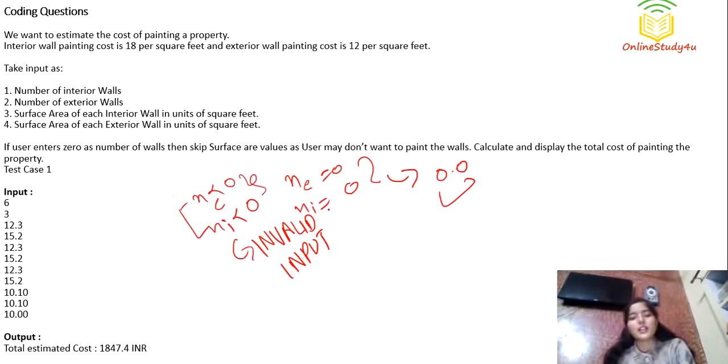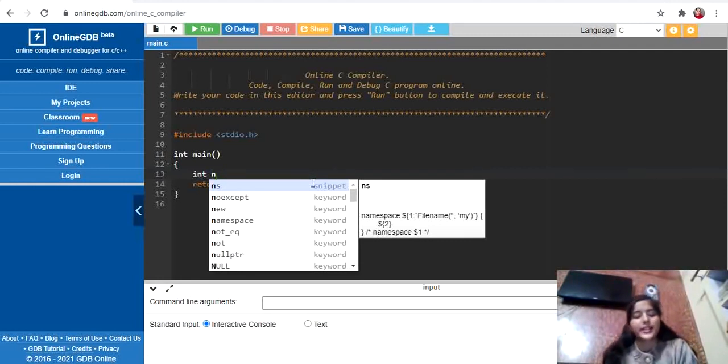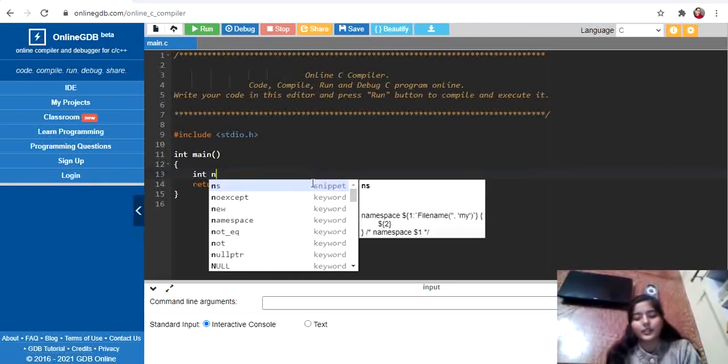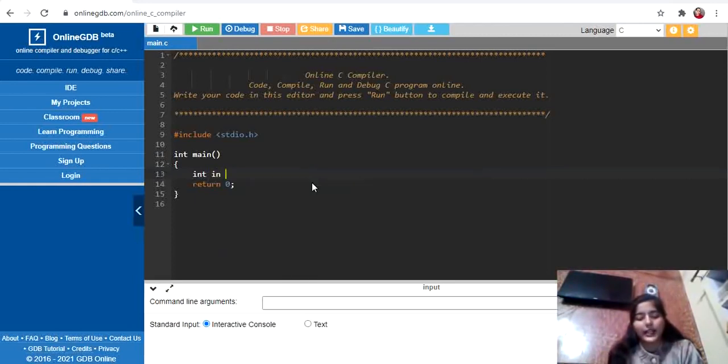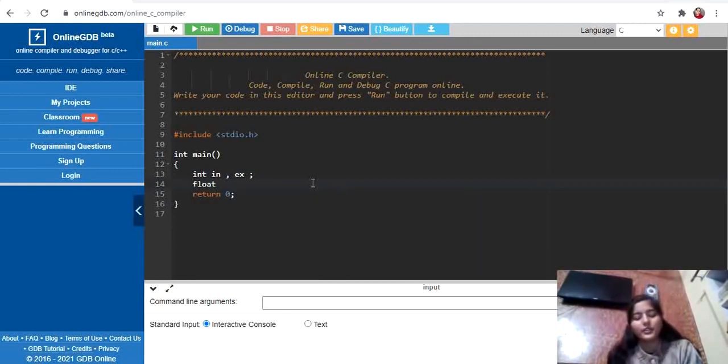So now I will tell you how to practically implement this one. Okay, so the first thing that we can do, we know that the number of walls, interior and exterior, both are of integer type. So let's take a variable in, another variable ex of integer type. Okay, and surface area, as we can see, was of floating type, so that's why float.